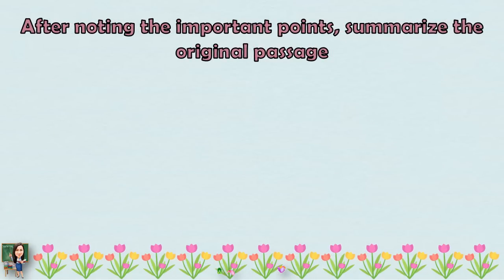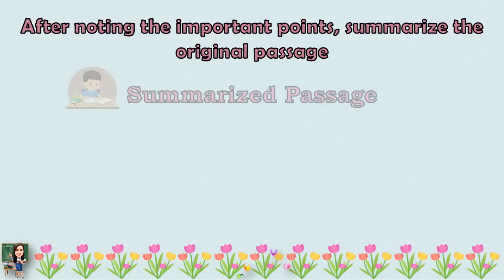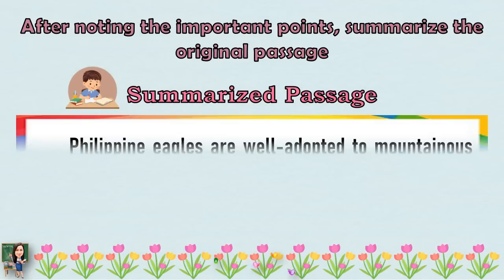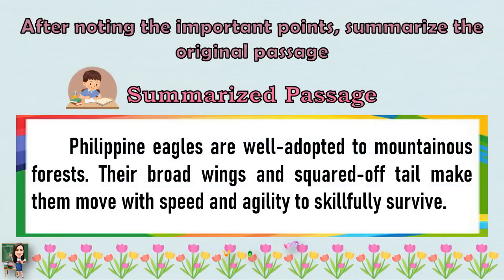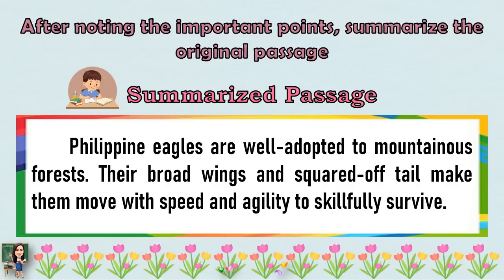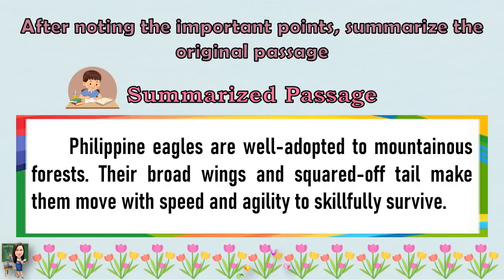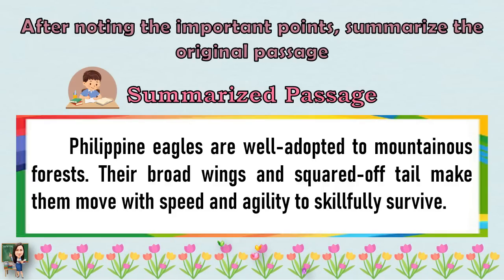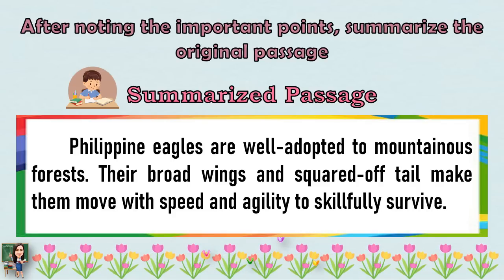After noting the important points, summarize the original passage. And here is the summarized passage. Philippine eagles are well adapted to mountainous forests. Their broad wings and squared-off tail make them move with speed and agility to skillfully survive.